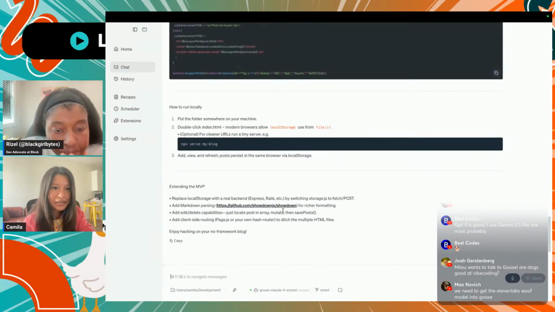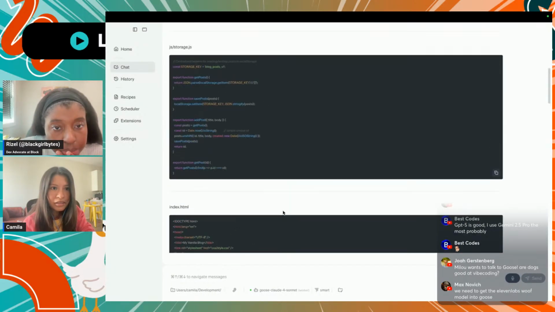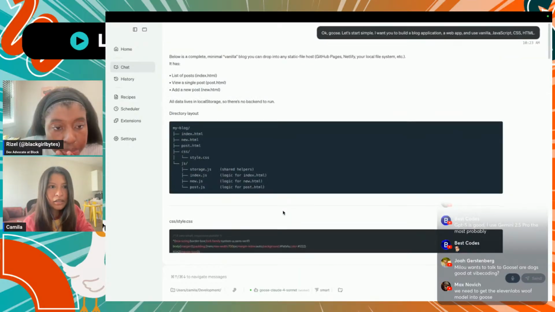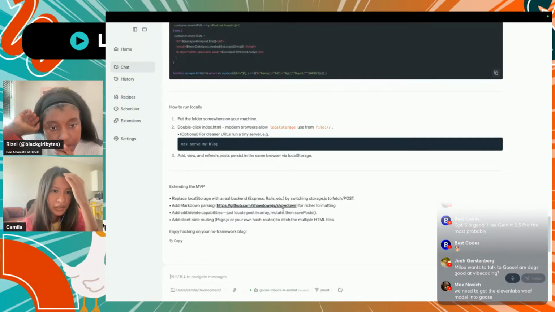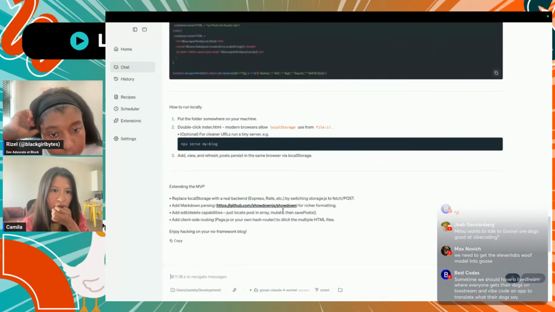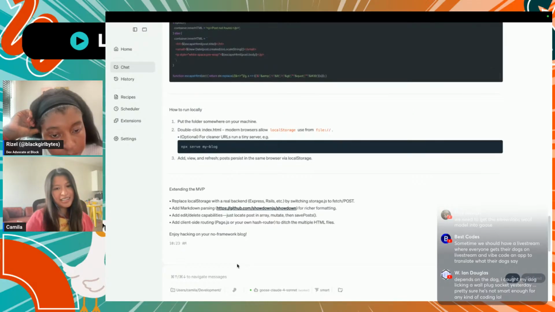Okay, so for our application, let's see what it came up with. How to run it locally, serve my blog, replace local storage. Oh, because it's telling us how.